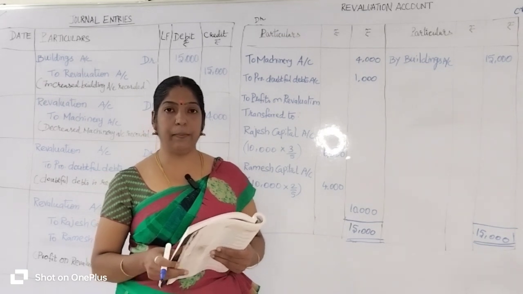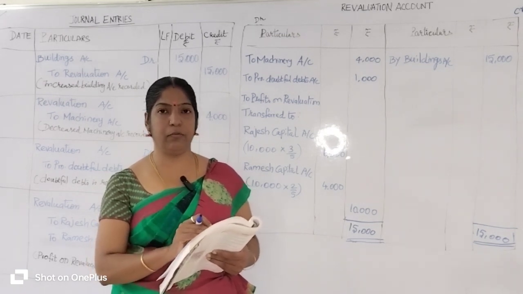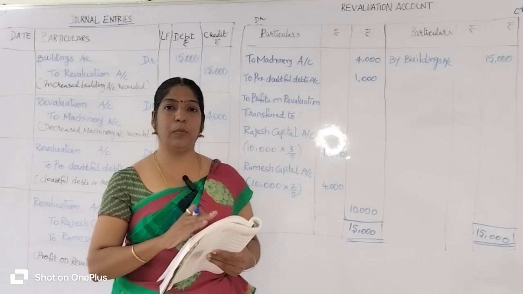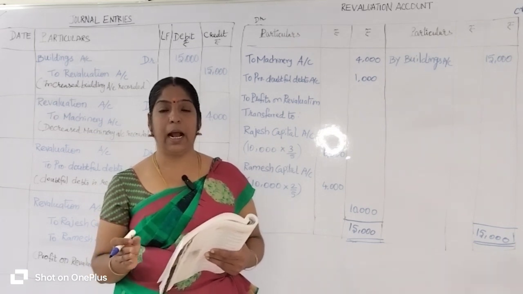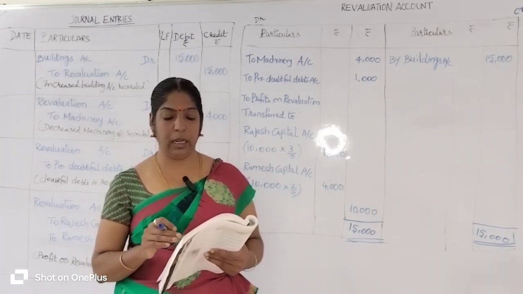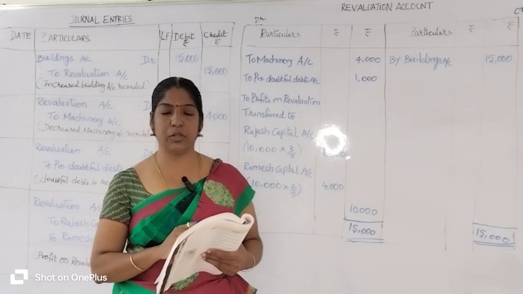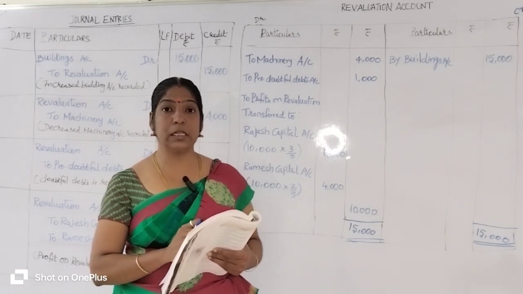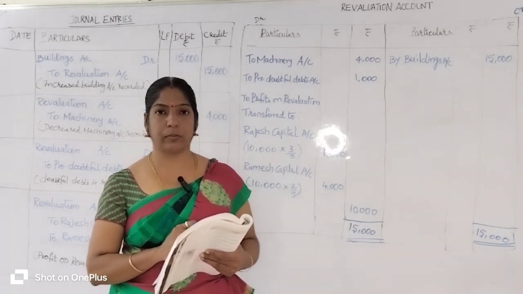So, from the given information, what we have to do? We are going to pass the journal entry and prepare the revaluation account. Before that, what is meant by revaluation? We already discussed it in the previous video.